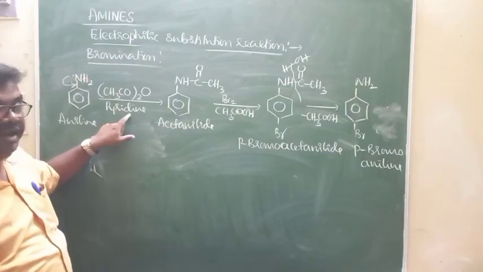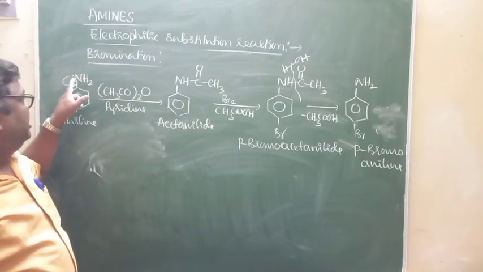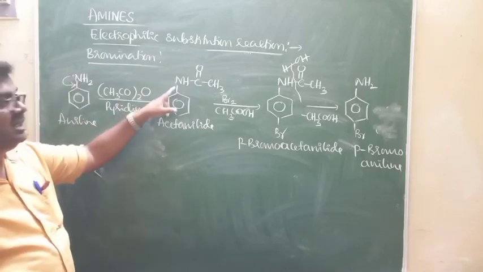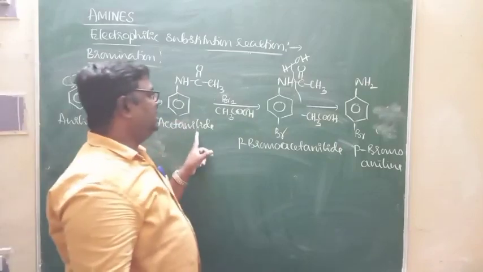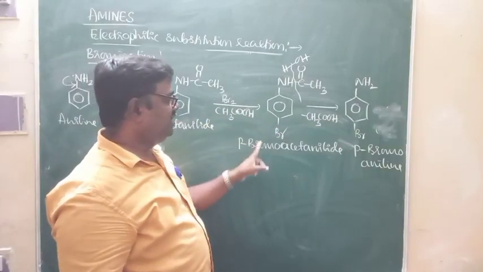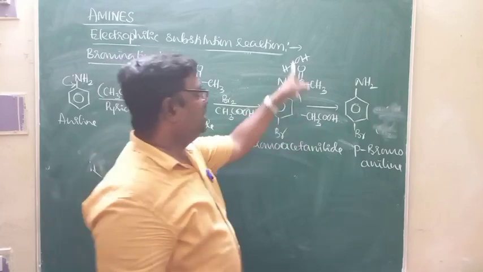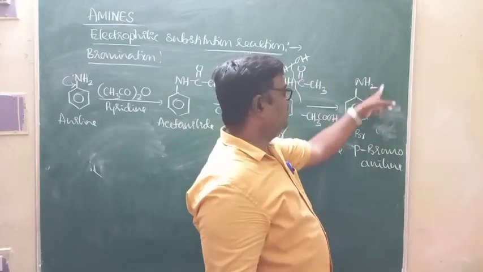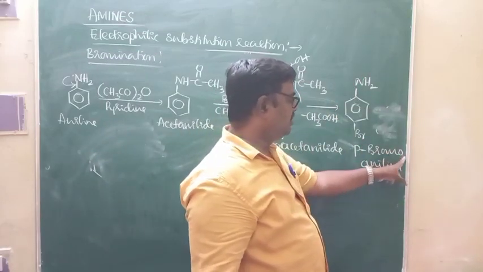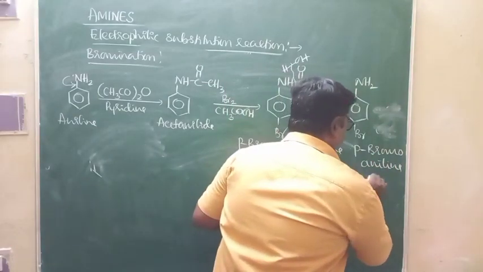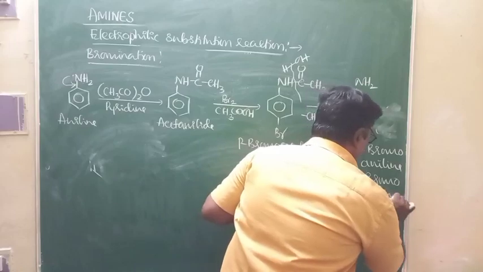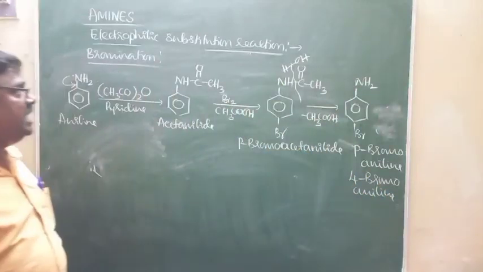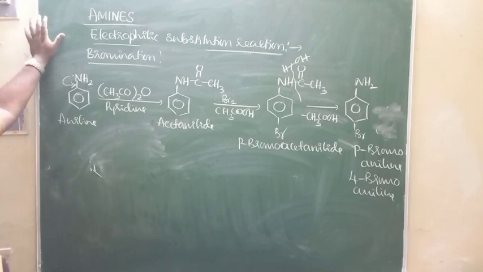in presence of pyridine. Once the NH2 group is protected, reactivity of benzene ring towards electrophilic substitution decreases. When this acetanilide is subjected to bromination, you are going to get para-bromoacetanilide, which upon hydrolysis NH2 group can be recovered. This is para-bromoaniline or it is 4-bromoaniline. It is 4-bromoaniline. Same technique can be used in order to prepare 4-nitroaniline also.